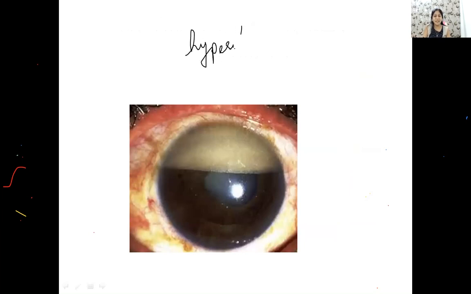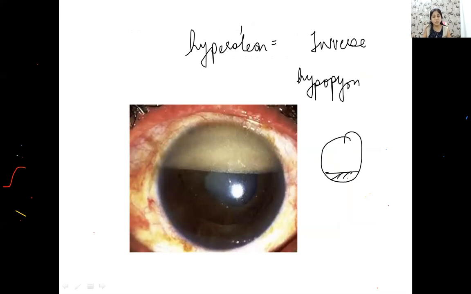This is called hyperoleon. Hyperoleon is also called inverse hypopyon. Why do you call this inverse? Because generally the hypopyon is settled down. Hypopyon is nothing but some exudation in your anterior chamber because of corneal ulcers, uveitis, or endophthalmitis. But here, inverse hypopyon is not a true hypopyon. This is actually the silicone oil which has come up in the anterior chamber, and because of its specific gravity,